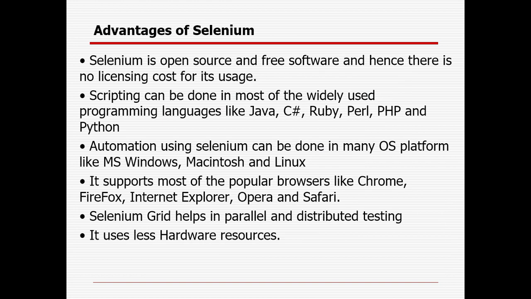What are the different advantages of Selenium? Selenium is an open source tool and free software. There is no license cost required. Selenium can be supported with different programming languages: C#, Java, Ruby, Perl, PHP and Python. It can be used with many operating systems: Linux, Mac or Windows. It is supported by different browsers, like Safari, Opera, Internet Explorer, Chrome and Firefox.